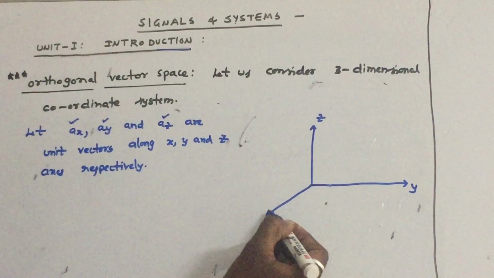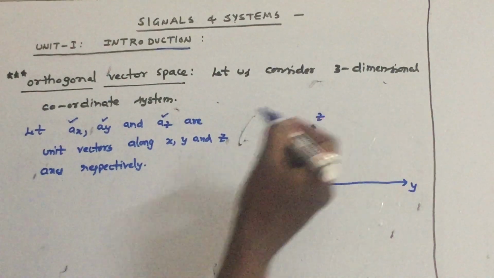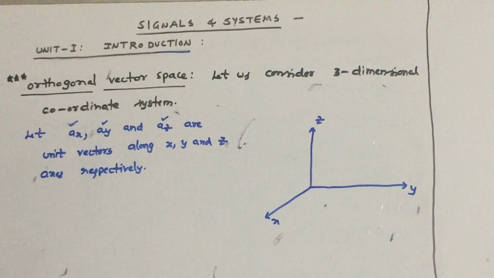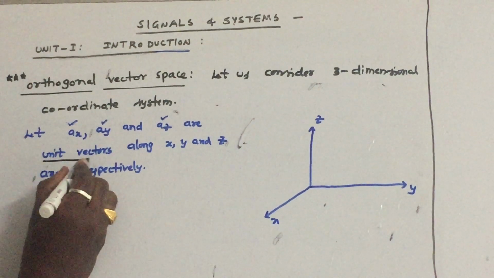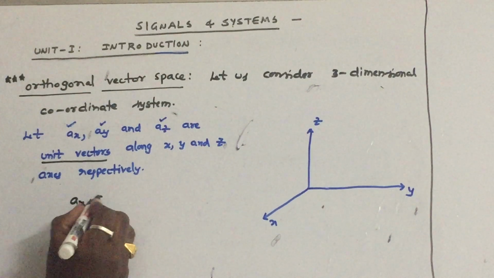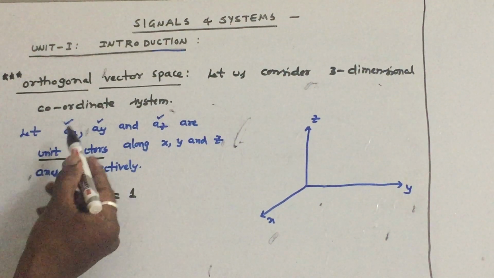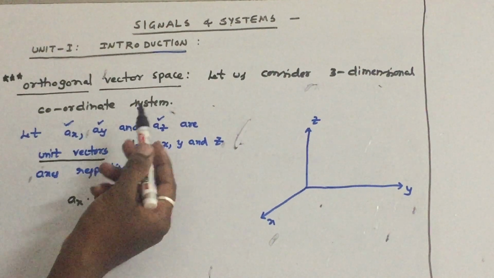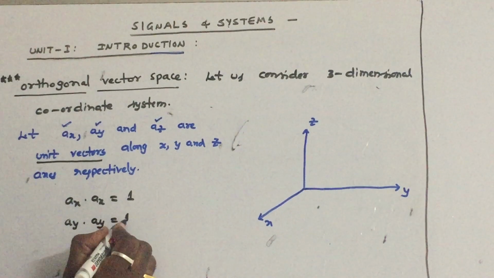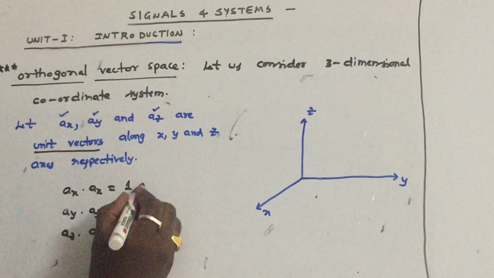Ax is the unit vector along the x axis, ay is the unit vector along the y axis, az is the unit vector along the z axis. As I said, they are unit vectors. The name itself indicates unit vectors. As you know, from the definition of unit vectors, ax dot ax is equal to 1. That means i dot i is equal to 1. Similarly, ay dot ay is equal to 1, and az dot az is equal to 1.